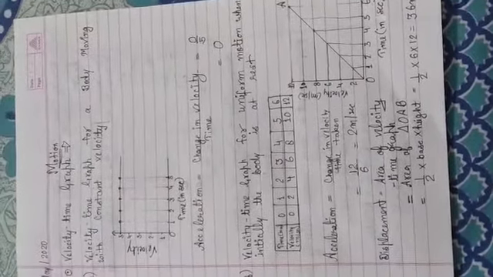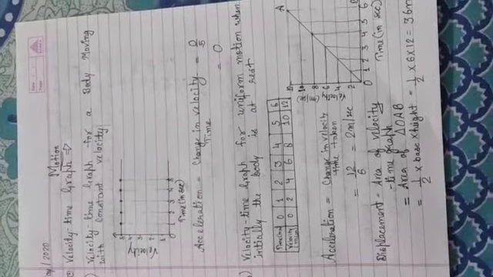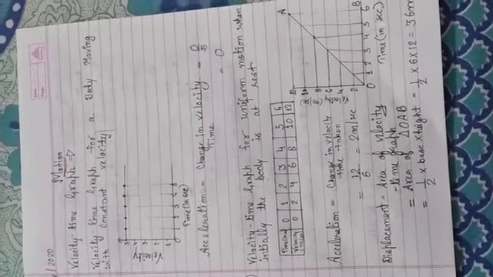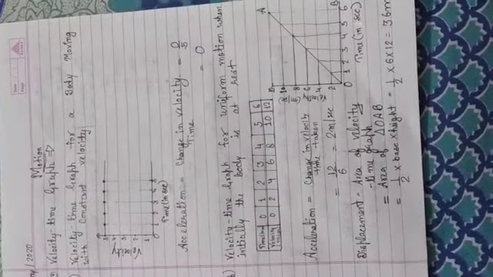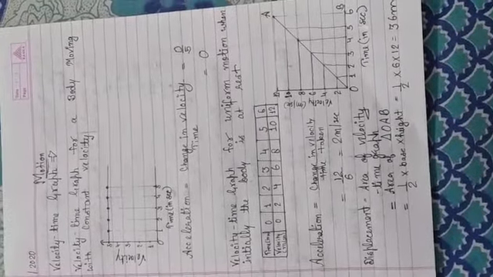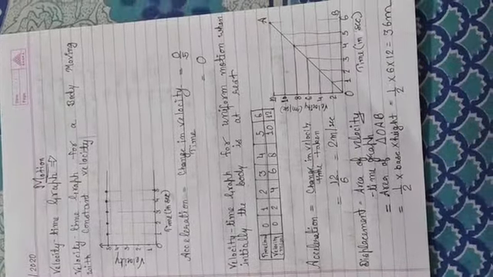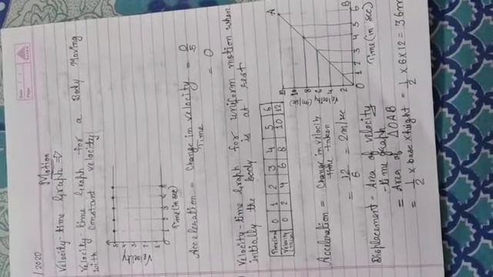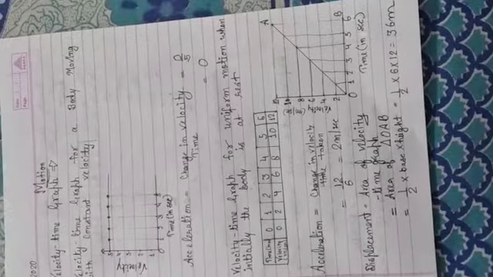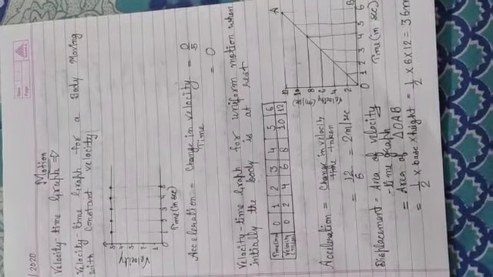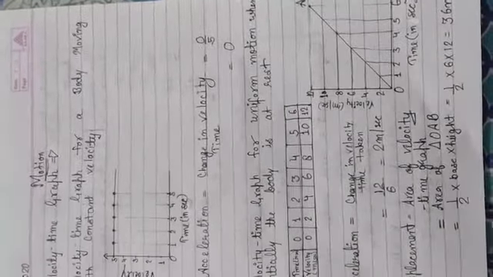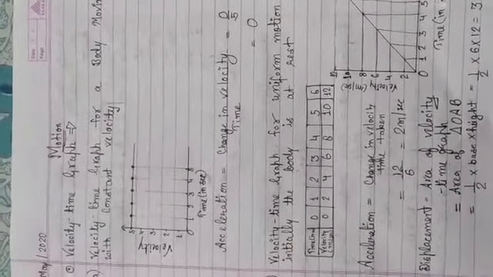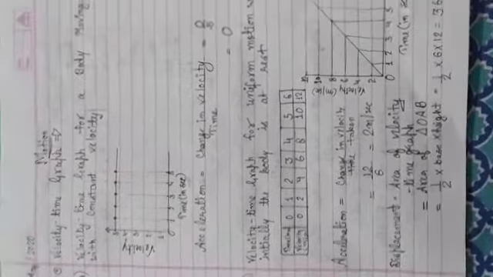Again, we can find out the value of acceleration with this graph. Acceleration is equal to change in velocity upon time taken. Now what is the change in velocity here? At point A the velocity is 12, and at point O the velocity is 0. So 12 minus 0. At point A the time is 6, and at point O the time is 0. So 12 minus 0 upon 6 minus 0. The acceleration comes out to be 2 meter per second square.